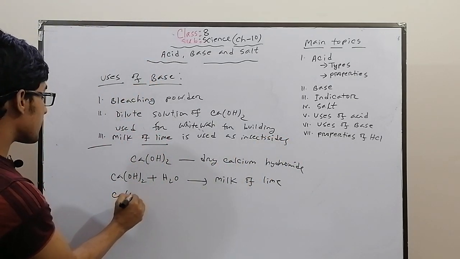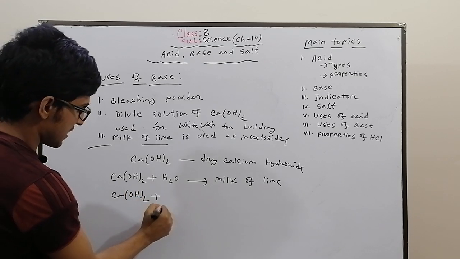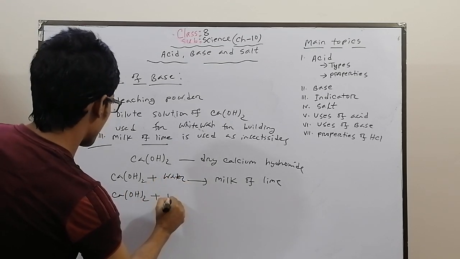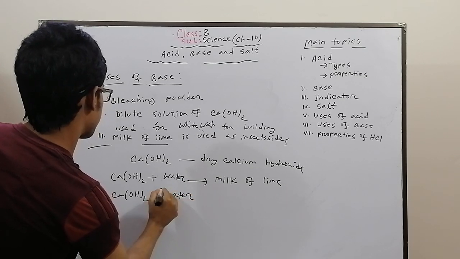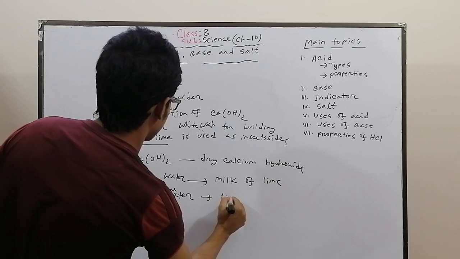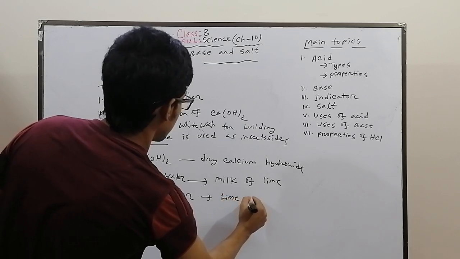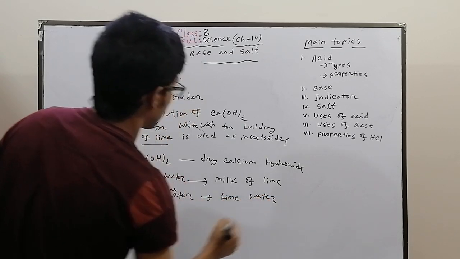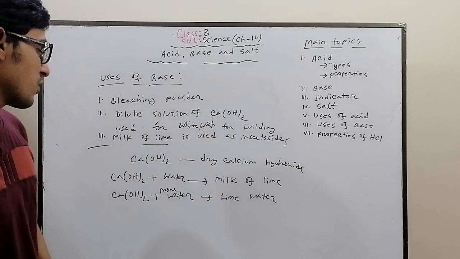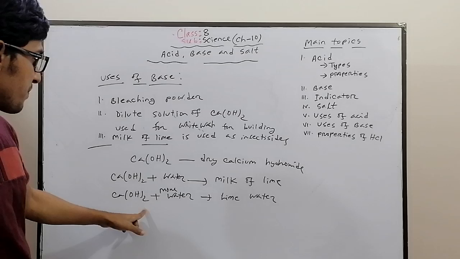Again, if we add more water, then it will be lime water. Lime water is used for whitewash for buildings. Okay, so all are the same.